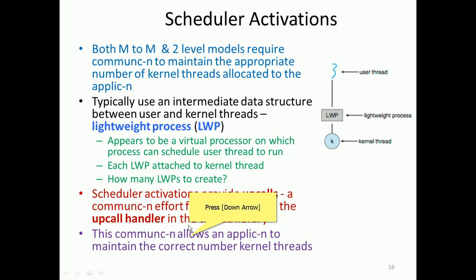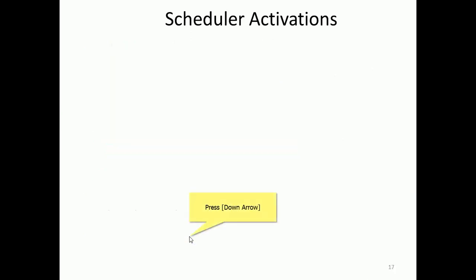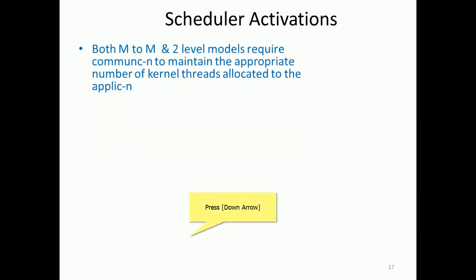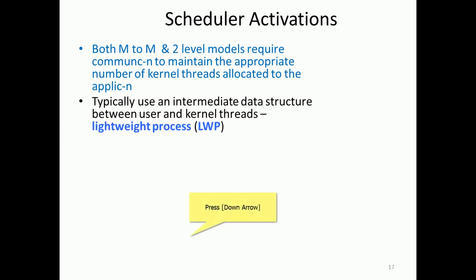So in many to many, we can see m number of kernel threads and n number of user threads. The kernel threads would be fewer than the user threads, and sometimes equal also. An equal number of kernel threads is also possible. So the precise number you want is what allows the application to maintain it, with the help of these upcalls and upcall handlers, so that activation is communicated appropriately.